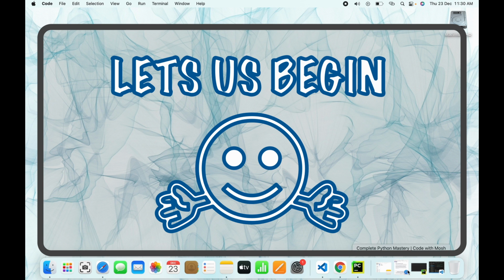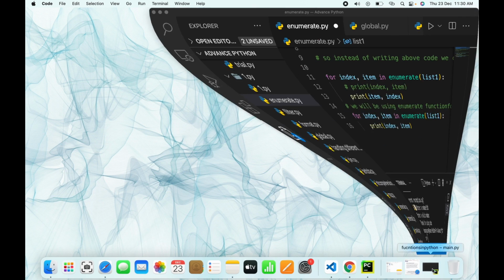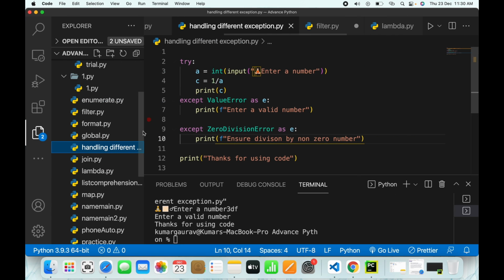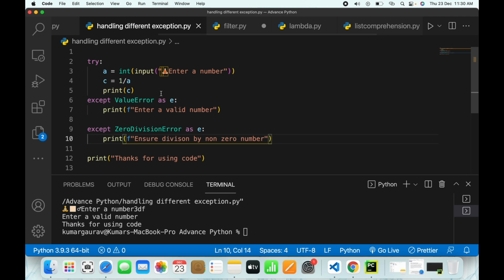So quickly, I'll revise the last class which we had done. That is, we had done error handling in Python. If we go for error handling in Python, we had seen that we use the expression try. So you write a equals to, you take input from the user, and then you give a variable c which is equal to 1 divided by a, and then you print the c.